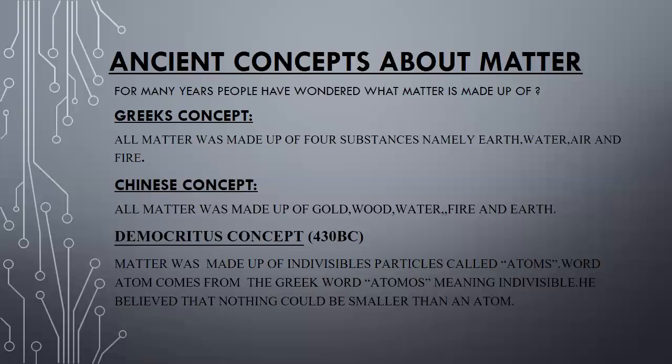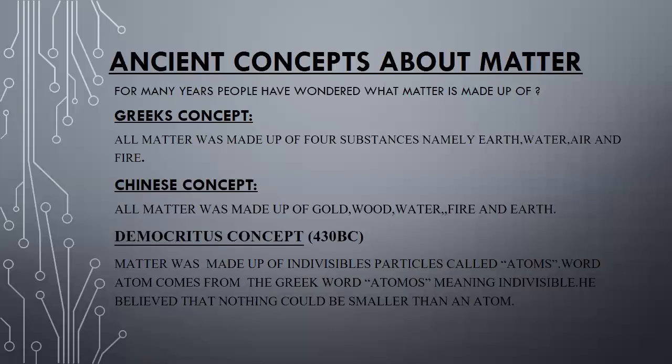Democritus' concept, 430 BC. Democritus was also a Greek philosopher, and his theory or concept about matter is very successful. Now look at what his theory is. Democritus believed that matter was made up of indivisible particles called atoms. The word atom comes from the Greek word atomos, meaning indivisible or not cuttable. He believed that nothing smaller than an atom could exist. Okay, this is the belief of Democritus about matter.